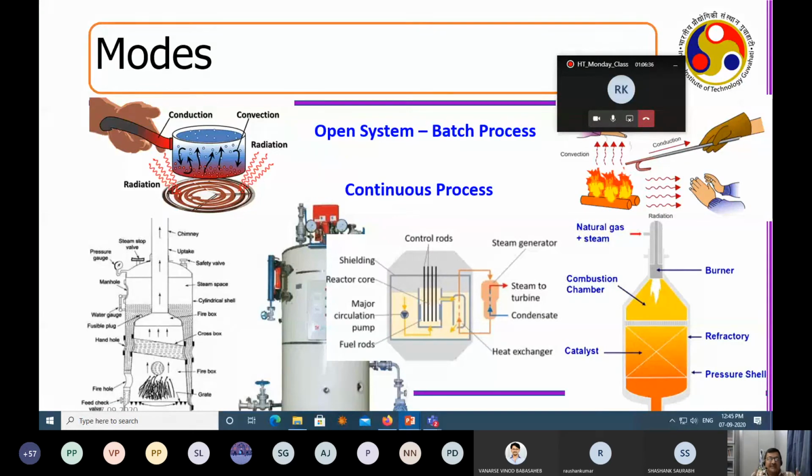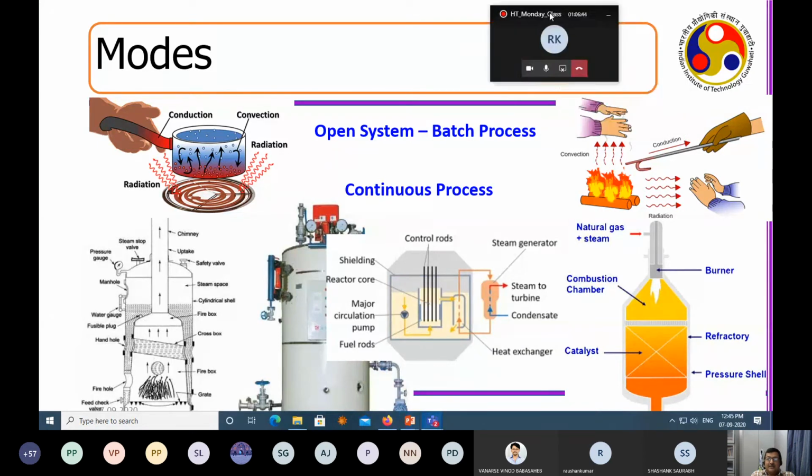Example, related to heat transfer, you have a certain set of examples. I have given two examples at the top. These are two open systems, but these are batch processes. What is the first open system? Suppose this is a very common system all of you have seen. There is a burner, and then there is a saucepan, and you have put water into it. In the vessel, when you are heating up the water, what is happening? The water is getting heated up first. Then there are bubbles, and then the water starts boiling.